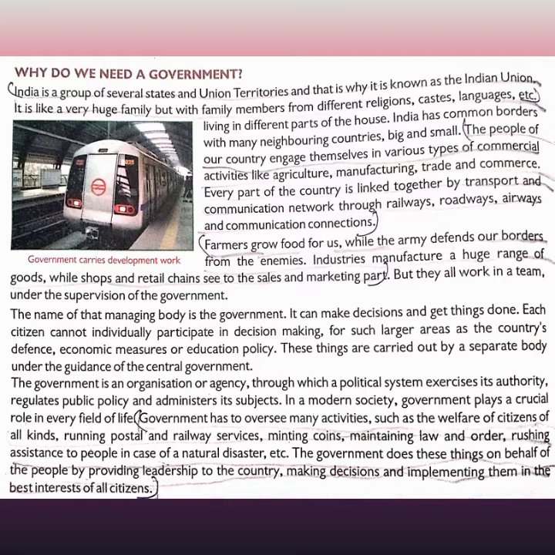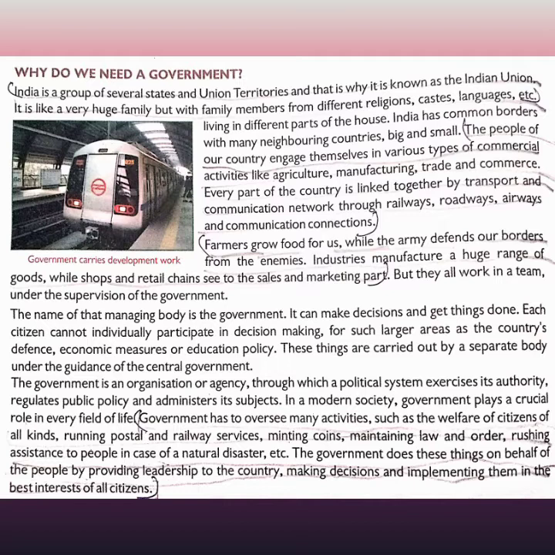And there is a separate body of the government, not the whole government participating, that is under the guidance of the central government, which deals with larger areas such as the country's defense, education, and economic measures.